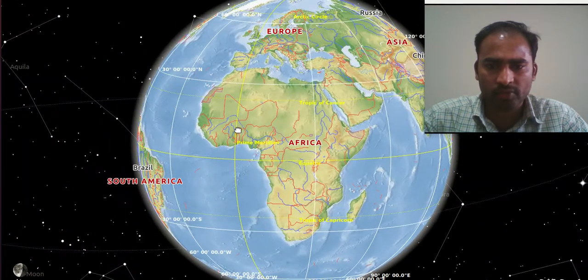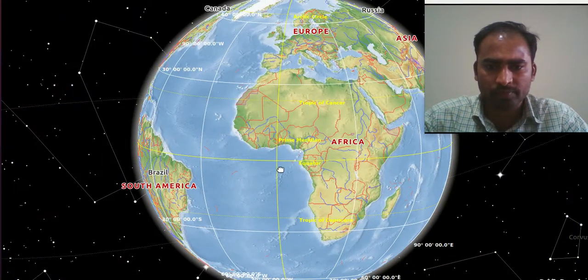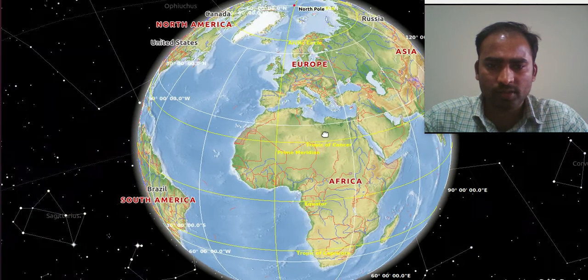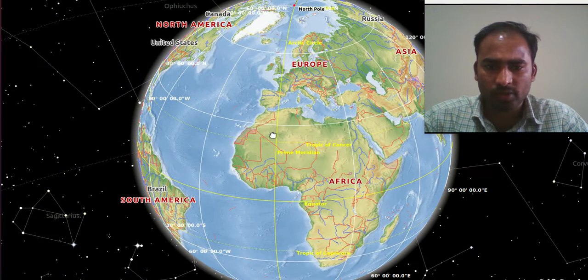So here we have a prime meridian. The left of the prime meridian is the western hemisphere, and the right of the prime meridian is the eastern hemisphere. Clear? And you observe this prime meridian here.